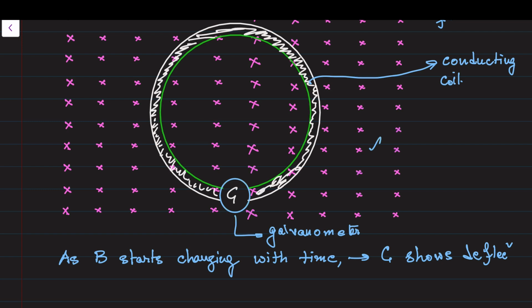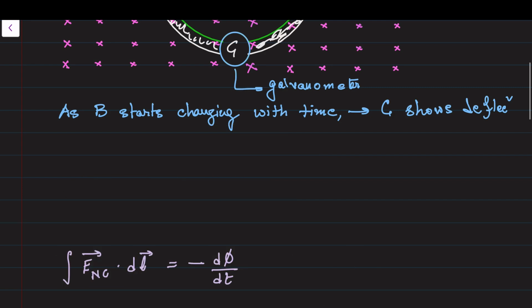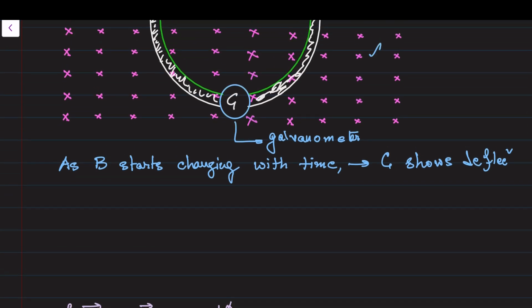Then, by making some analogy with the discovery of magnetism, people have suggested that this deflection of the galvanometer is arising because of a special type of electric field.